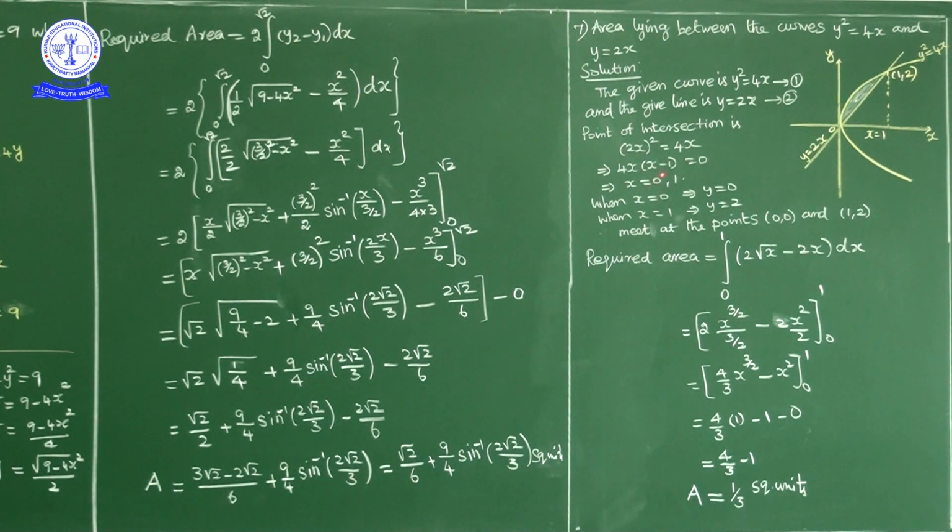So x equal to 0 or x is equal to 1. So when x is equal to 0, y is equal to 0. One point of intersection is 0 comma 0, that we already know. When x is equal to 1, y is equal to how much? 2. So another point of intersection is 1 comma 2.